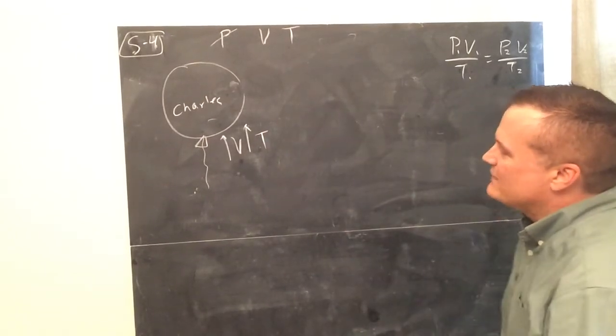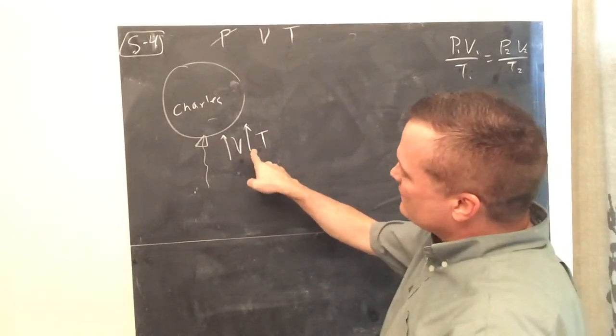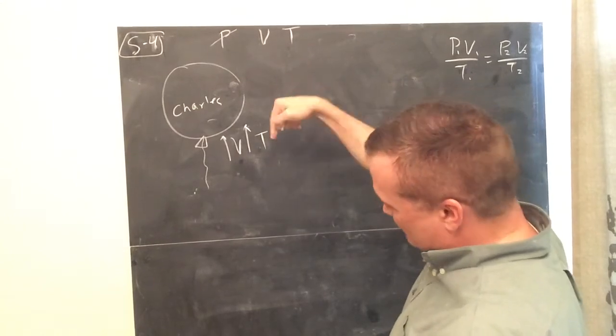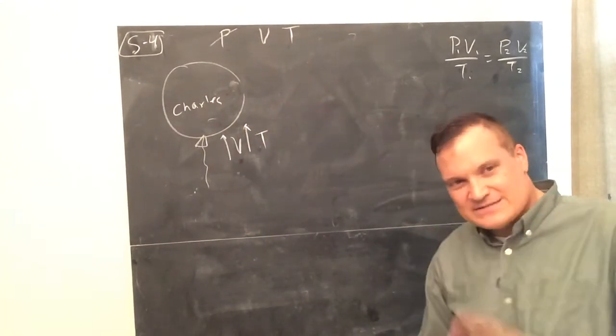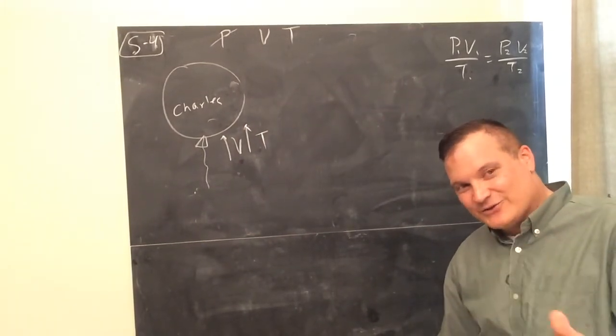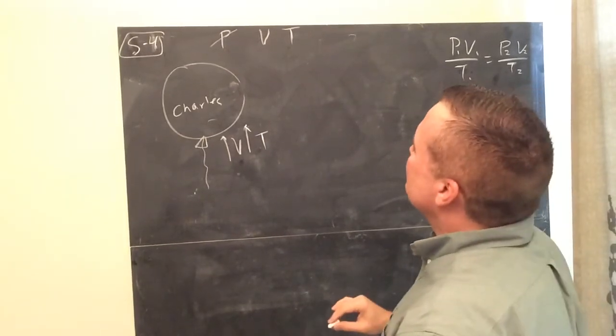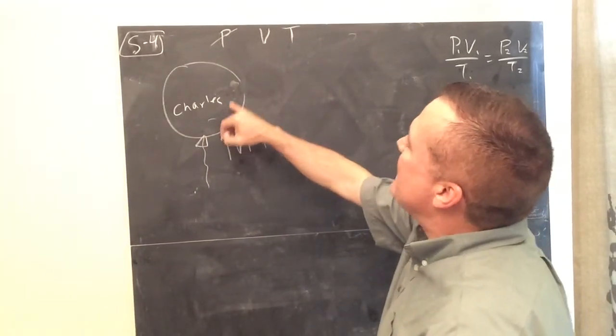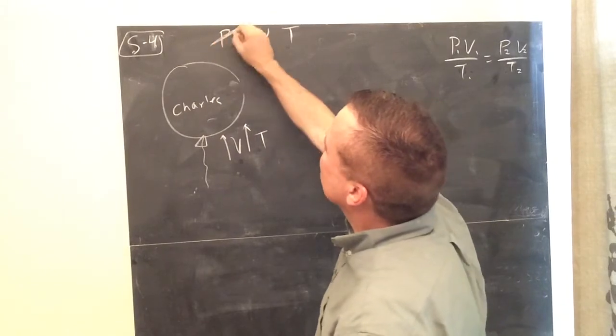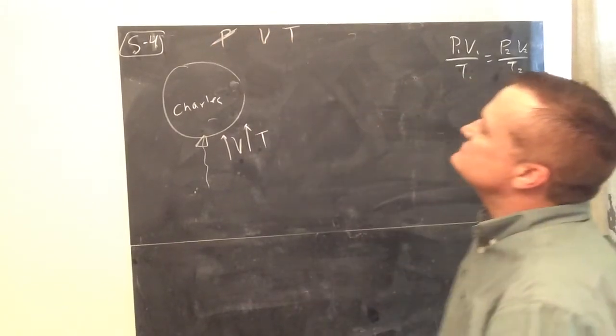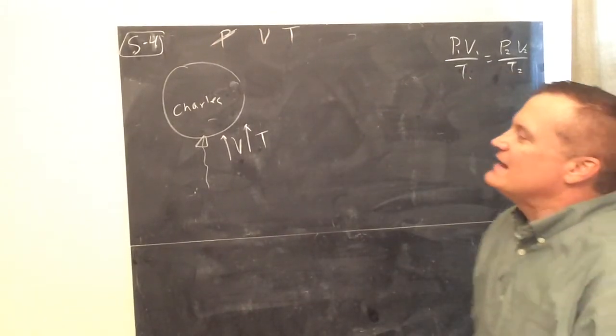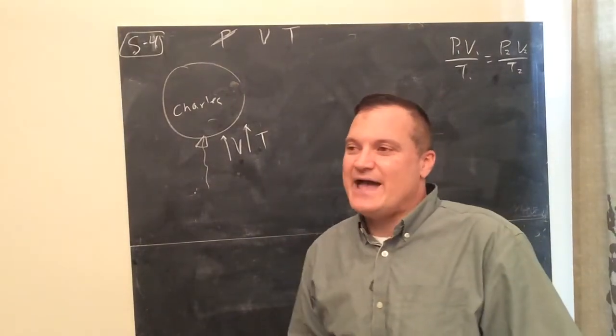Okay. What do you call it? If one goes up, the other goes up, or in the freezer, one goes down, the other goes down. Is that direct or indirect? Direct. So Charles' law says at constant pressure, the volume is directly proportional to, and it has to be, the Kelvin temperature of a gas.